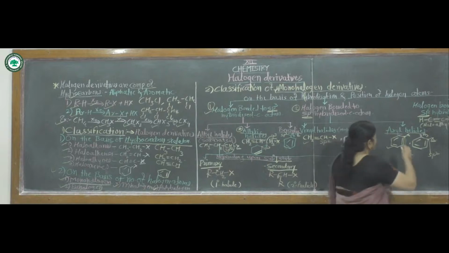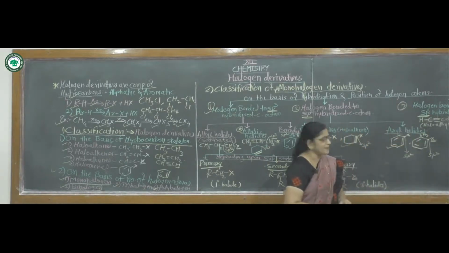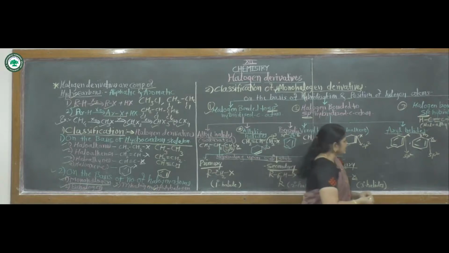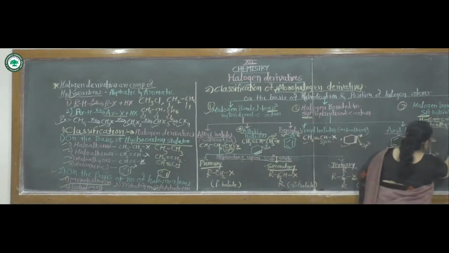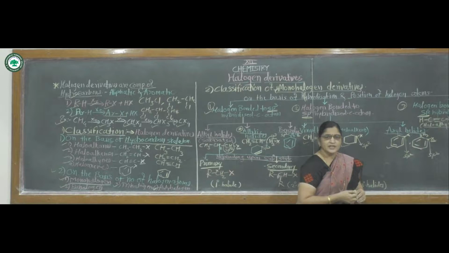And third one, that is halogen bonded to sp type of hybridized carbon atom. This is mainly a derivative of haloalkynes. That means it contains a carbon-carbon triple bond.